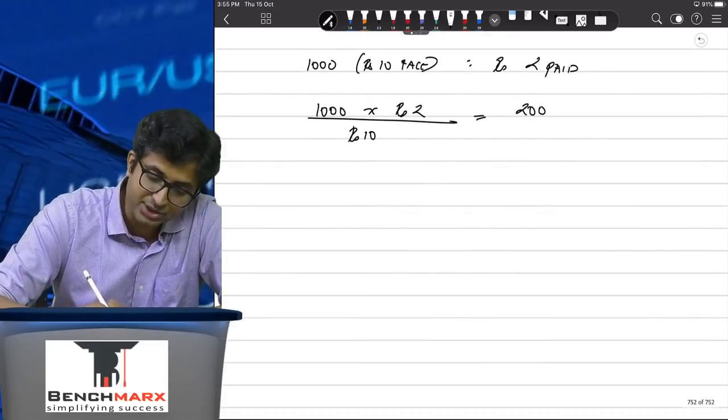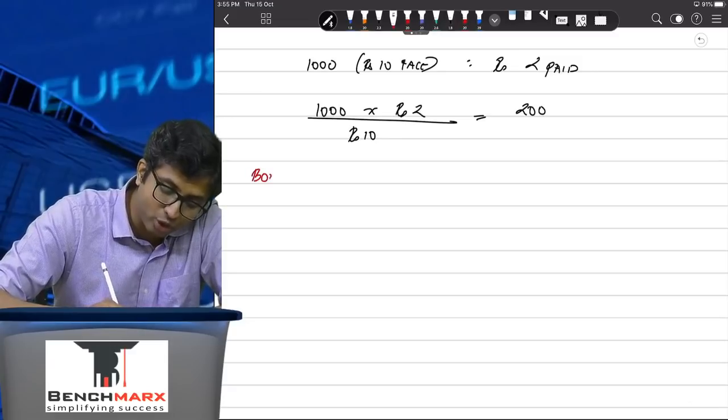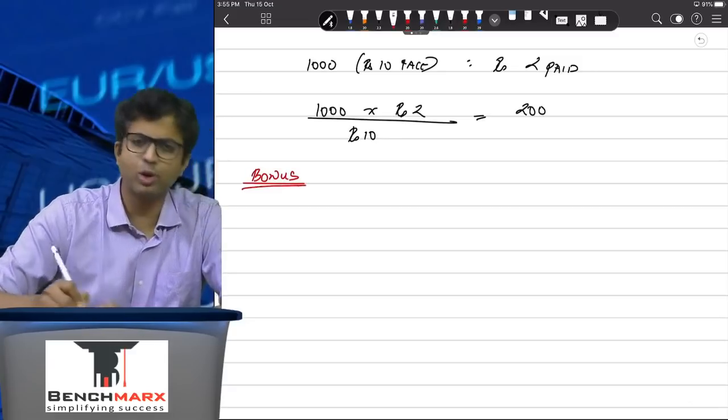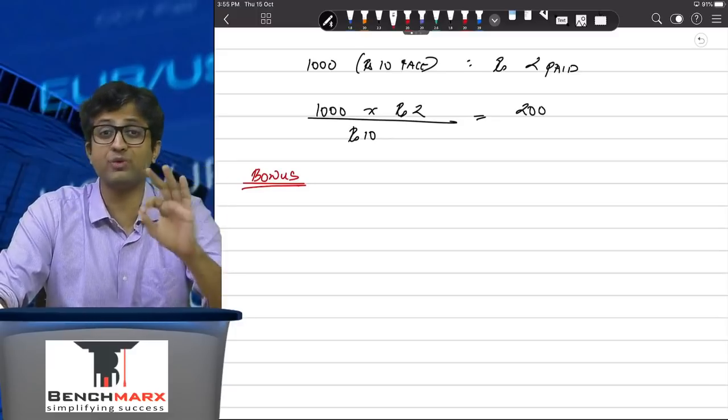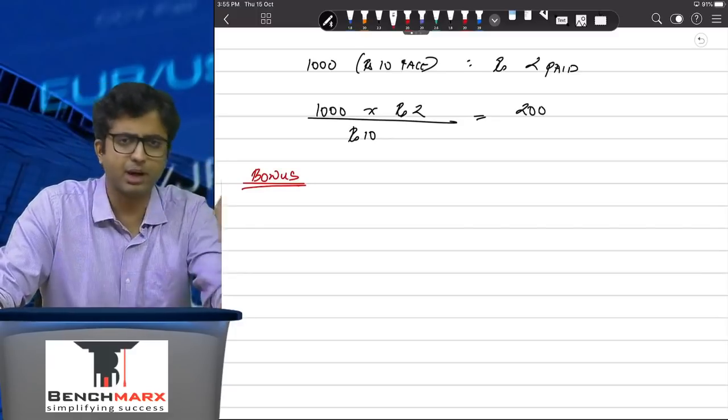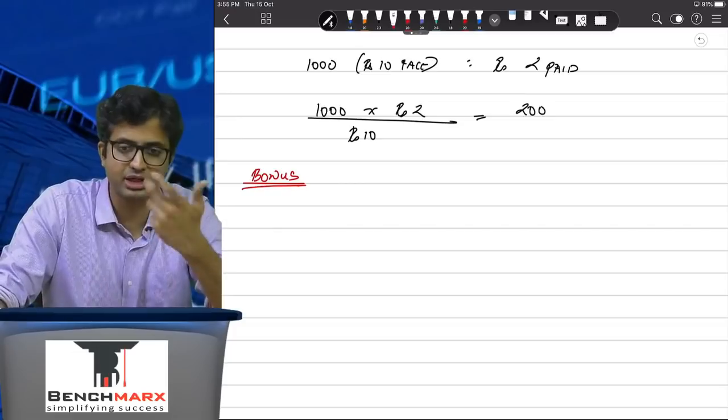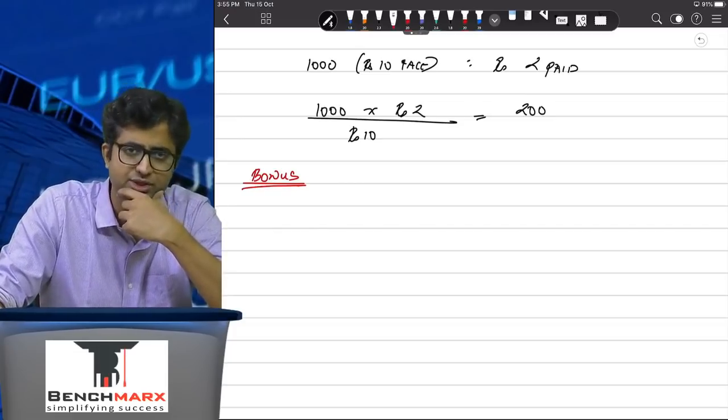Acha, then comes another tricky point. What if there are bonus shares? Acha, if there are bonus shares, remember bonus shares are issued without consideration. The company does not receive any consideration, but it issues more shares out of its own reserves.